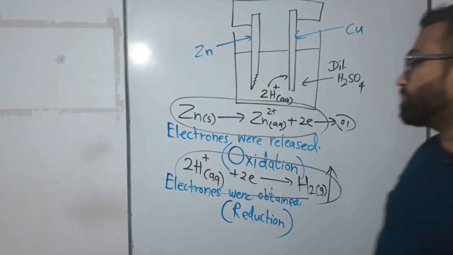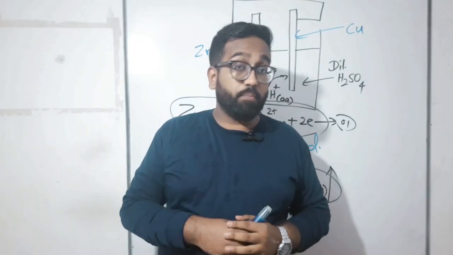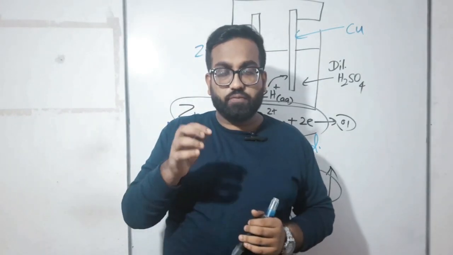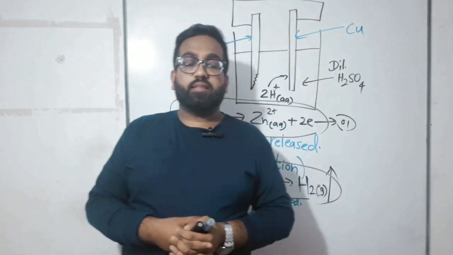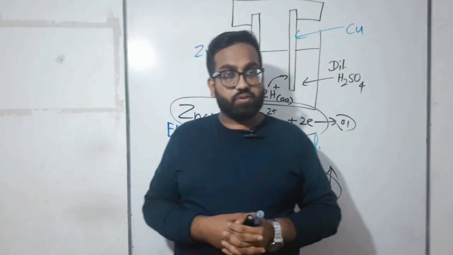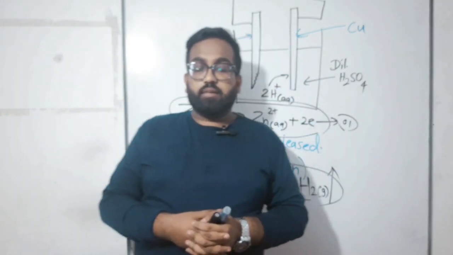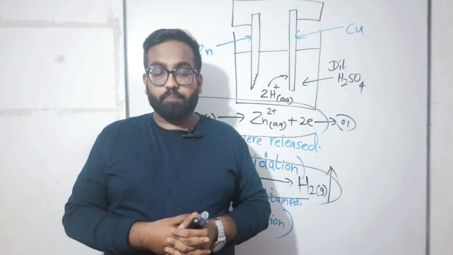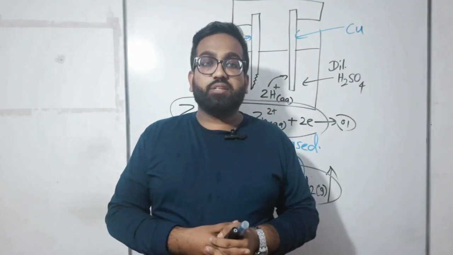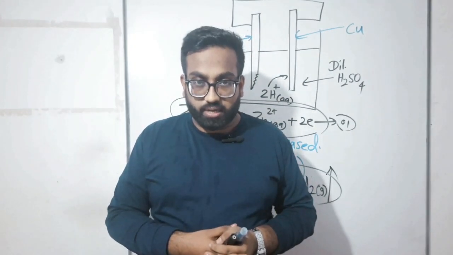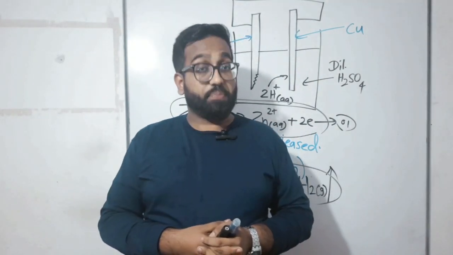Very good, right? Now, what is anode? Remember, my dear children, this definition is very important. It's better if you write it down; I'll tell the definition slowly. This is anode: inside a cell, the place where the oxidation reaction occurs is known as anode. I'll repeat it.